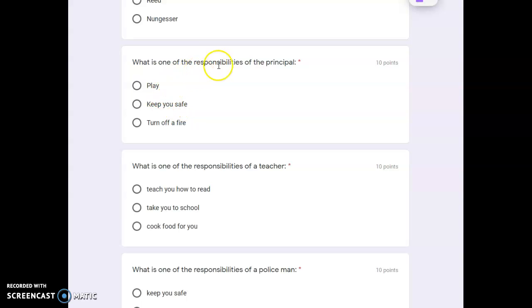What is one of the responsibilities of the principal? 1. To play. 2. To keep you safe. 3. Turn off a fire. Pick the correct choice and then come back to the video.